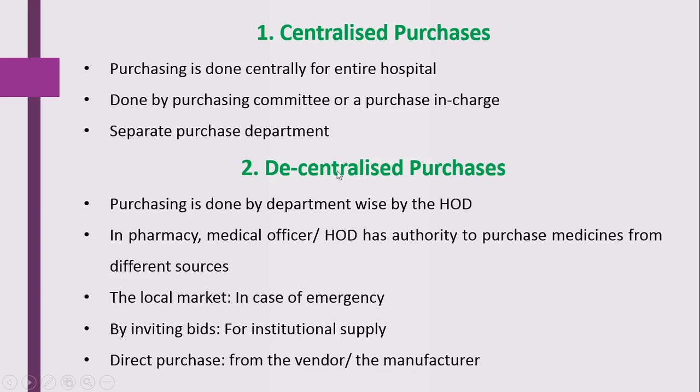So in decentralized purchases, each and every department has the authority to purchase as per their requirement. In centralized, the purchasing is done centrally, whereas in decentralized purchases, every department has the authority to purchase the material. So each department will do the activity of purchasing.